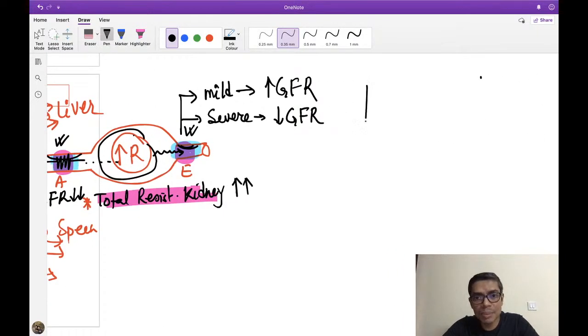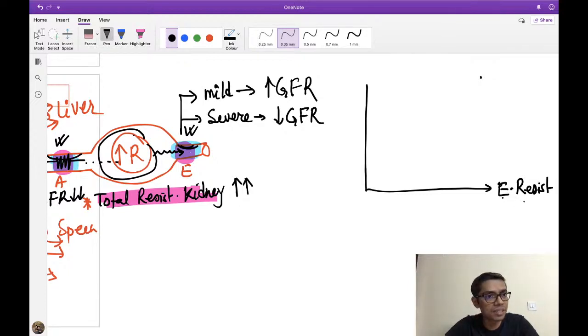I remember this curve always. Suppose this is the efferent arteriole resistance. What is the x-axis? The x-axis is efferent arteriole resistance. Getting my point, student? And the y-axis may be a different parameter. Now look here. Suppose I am constricting the efferent arteriole more and more. This is mild constriction, this is moderate, this is severe constriction. So what is happening? Resistance is rising more and more.